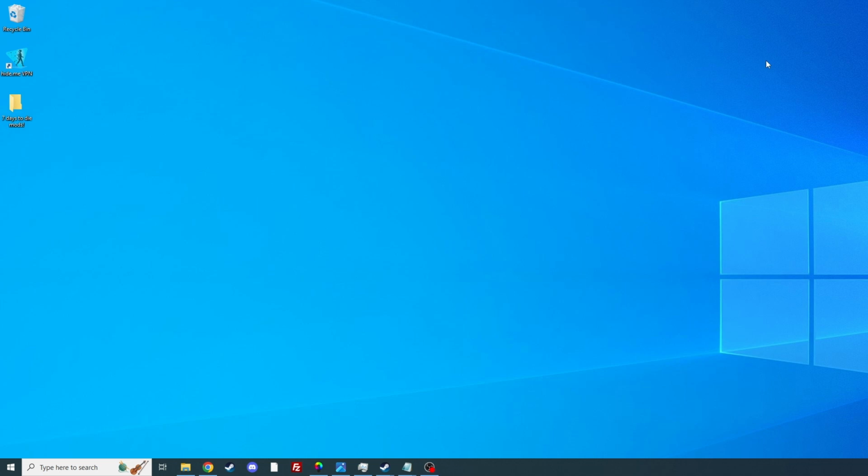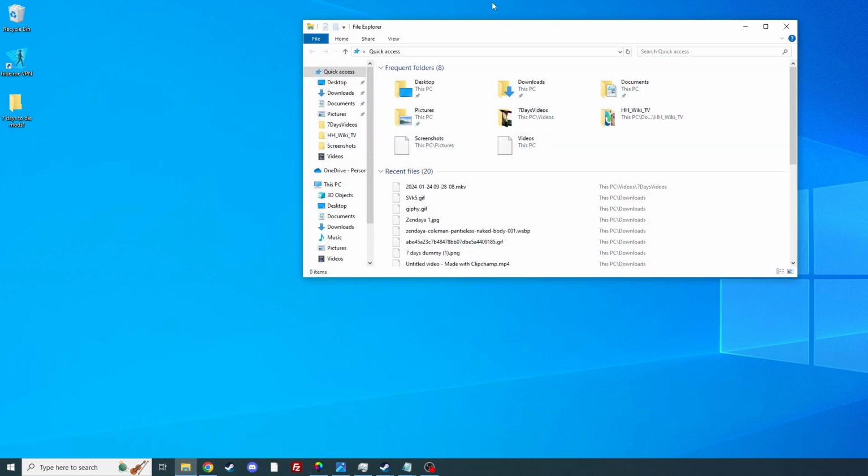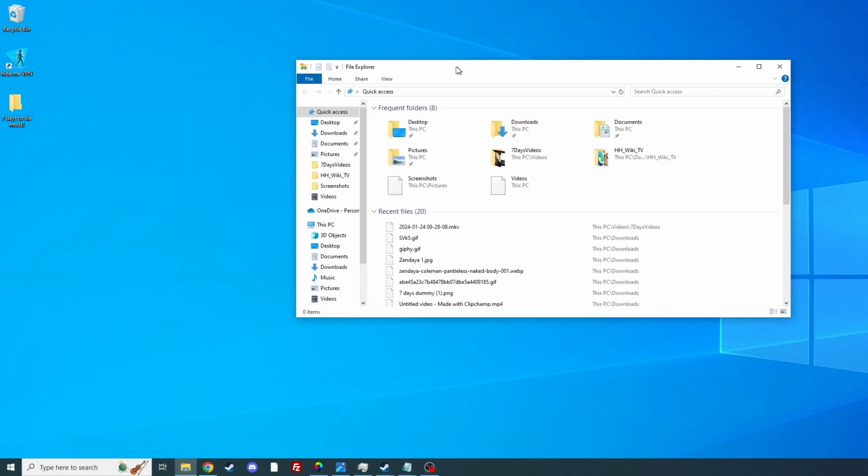Right now, we're going to talk about backing up your saves in 7 Days to Die. So, we are going to get into that today. And it's pretty straightforward, actually. It's really not that hard. So, first thing you want to do, open up your file browser right here.